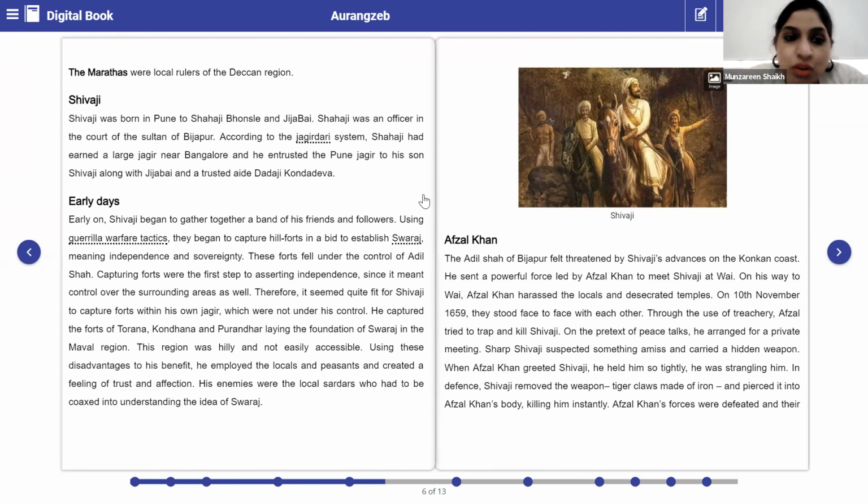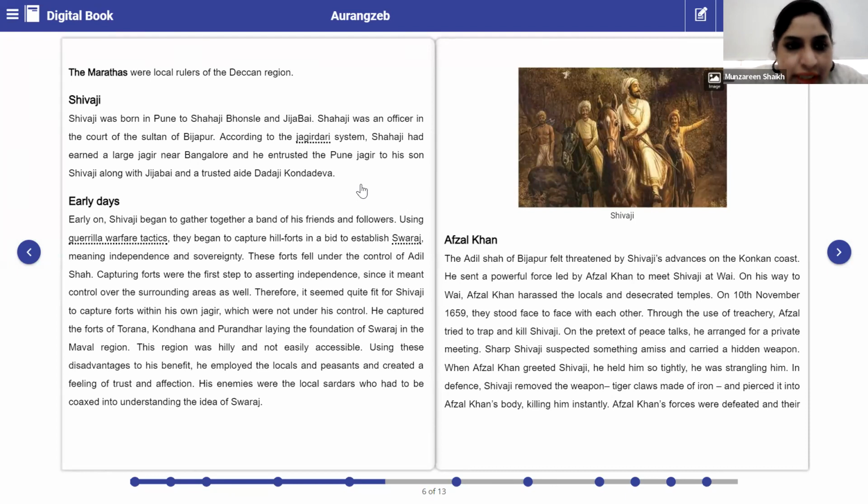Shahaji was an officer in the court of the Sultan of Bijapur. According to the Jagirdari system, Shahaji had earned a large Jagir near Bangalore and he entrusted the Pune Jagir to his son Shivaji along with Jijabai and a trusted aide, that is Dadaji Khunda Deva.